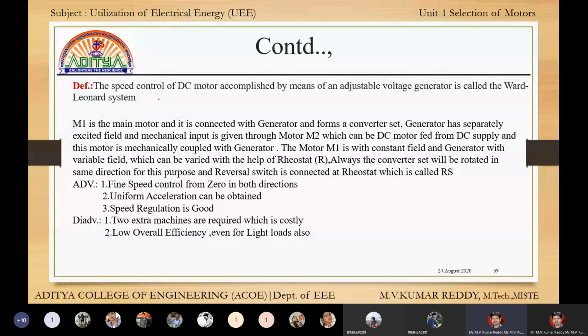This comes under the voltage control method, and it can be applied at any speed. That means with the help of this method we can obtain any type of speed. This is the main point.